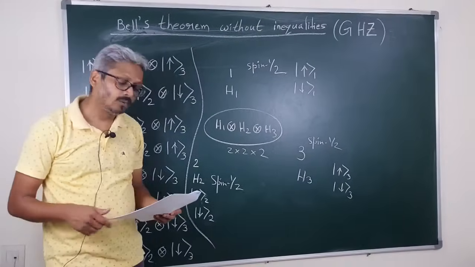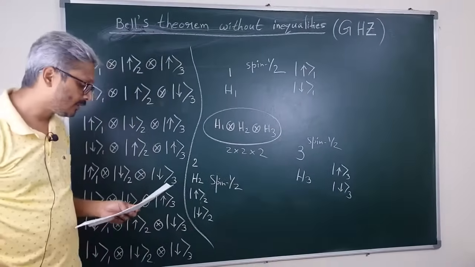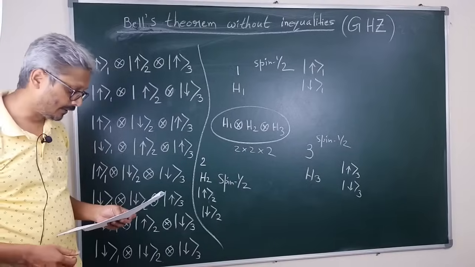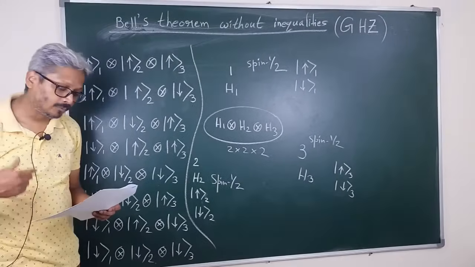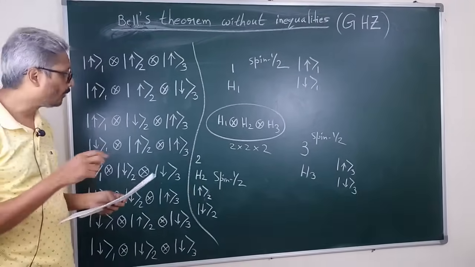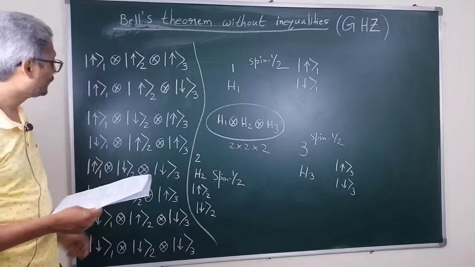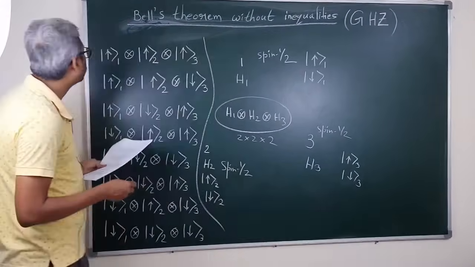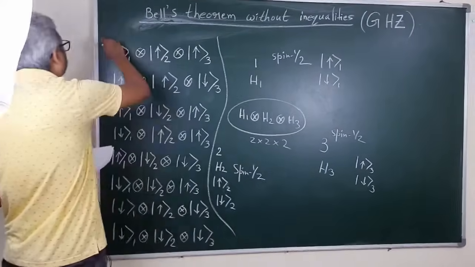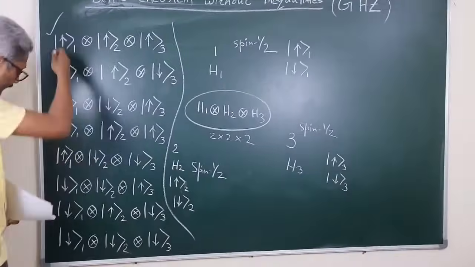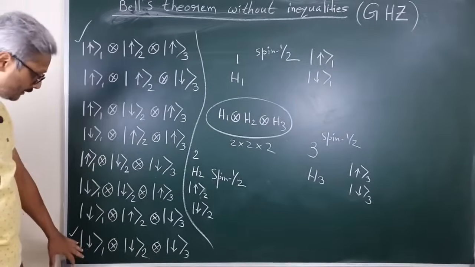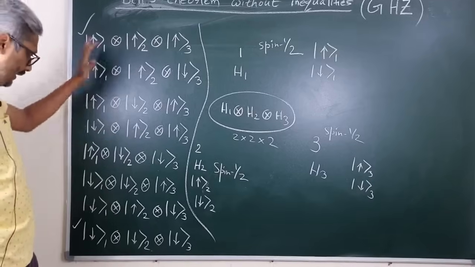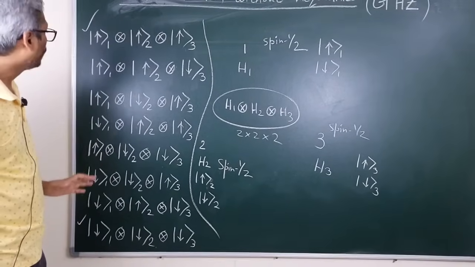Now, in the quantum world, superposition of states are also valid quantum states. Hence, one can also prepare a superposition state for this composite system like this. We can take a superposition of a particular state like this or this, or any other superposition is also possible.